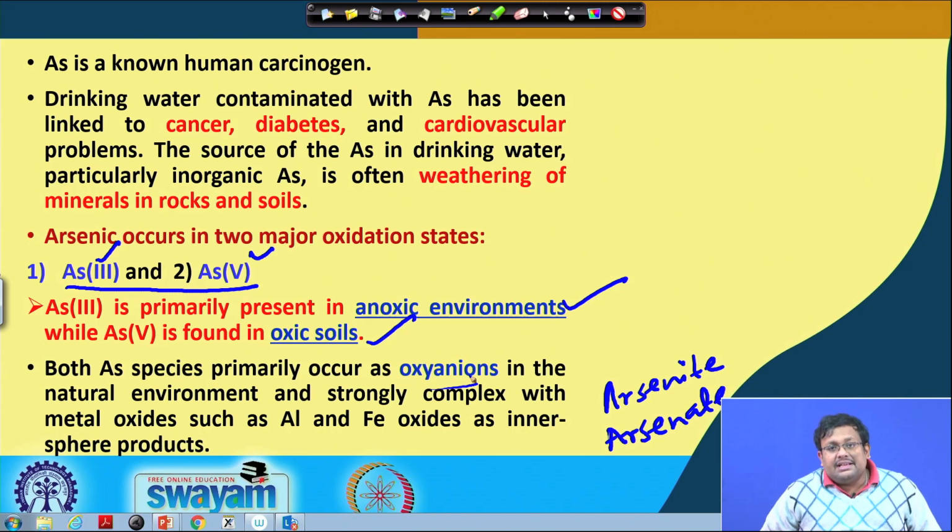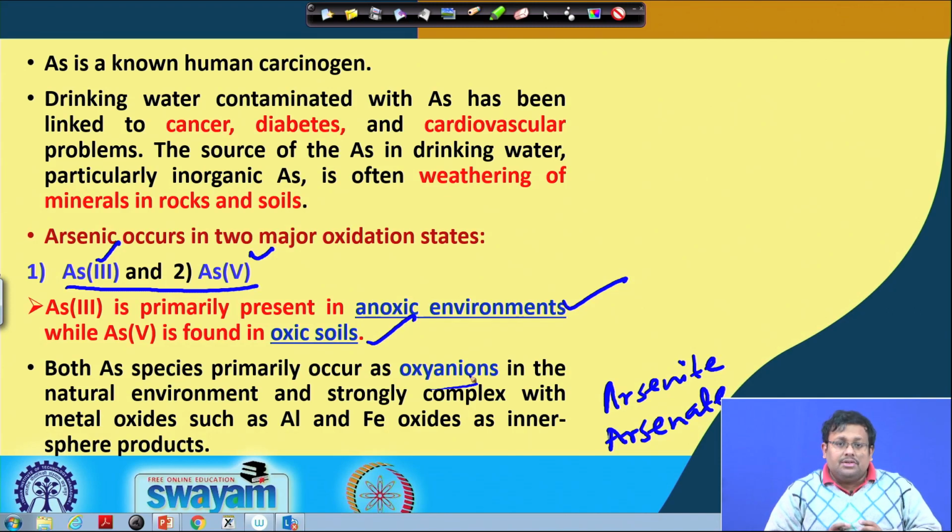So, again, arsenic is a major trace element. Specifically, it is a metalloid, and it is a known human carcinogen. The concern is mainly its concentration in drinking water, which mainly comes from the weathering of rocks. So, basically its concentration in the terrestrial as well as aquatic environment is geogenic in nature. Some amount is obviously anthropogenic, but mostly it is geogenic.